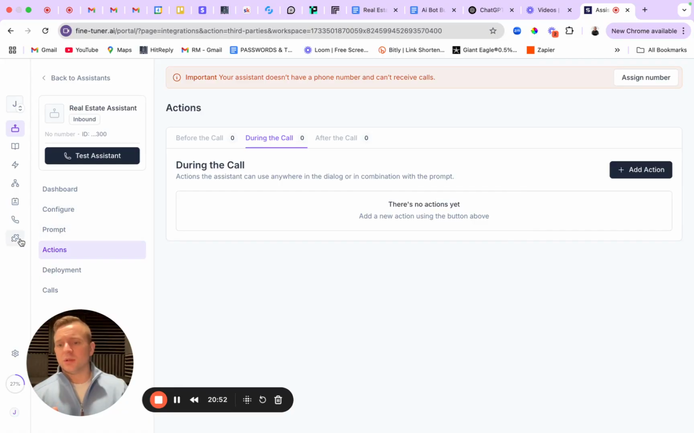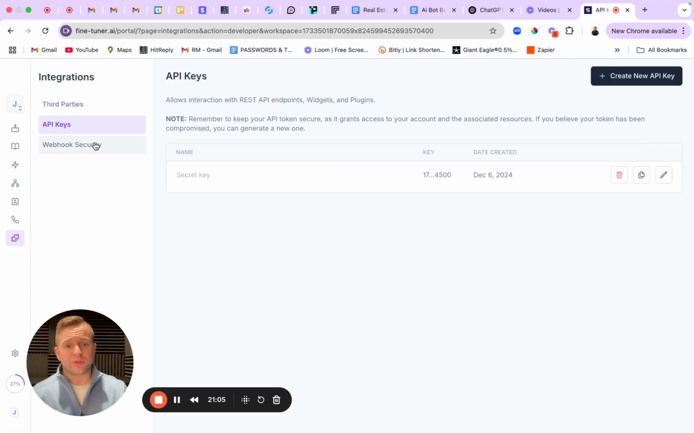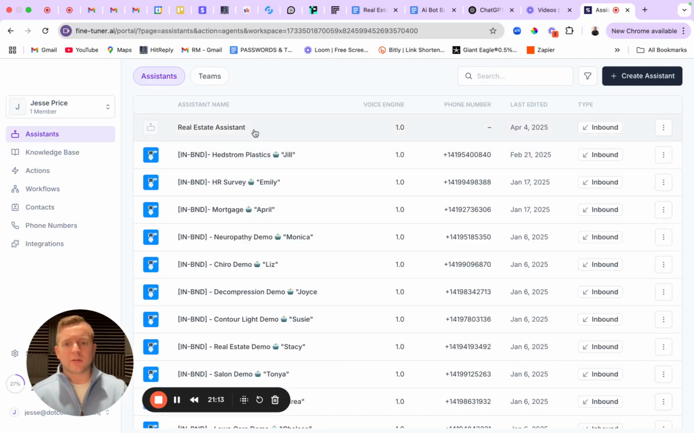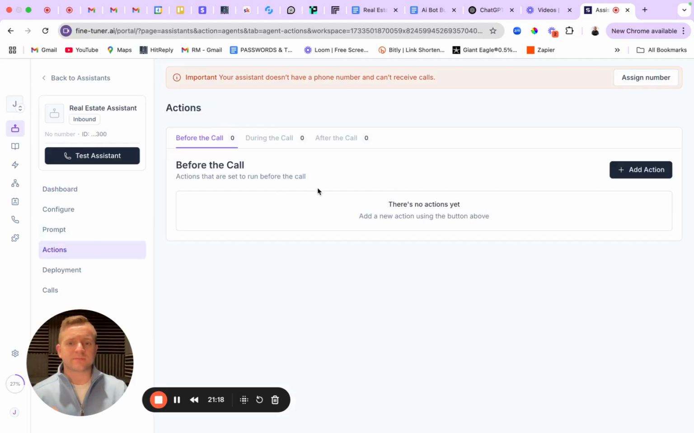All you would do is come over here to this little puzzle piece, and if you're not integrated, there's going to be a button you can click here to integrate. Also, if you're looking for API keys or anything else, you can put those here to make sure everything's properly integrated for anything you do, like I said, in make.com or Pabbly. But I'll come back to this guy right here, come back in our real estate agent, and then come back to actions.